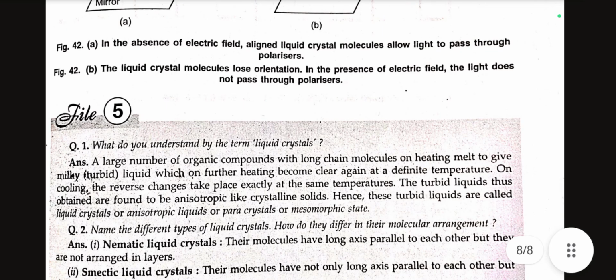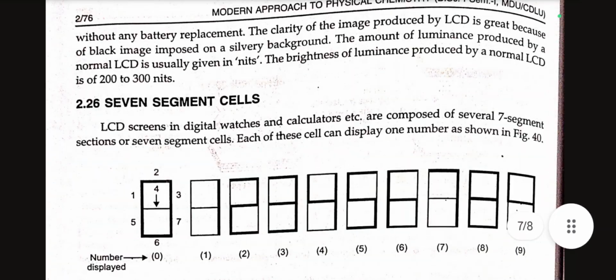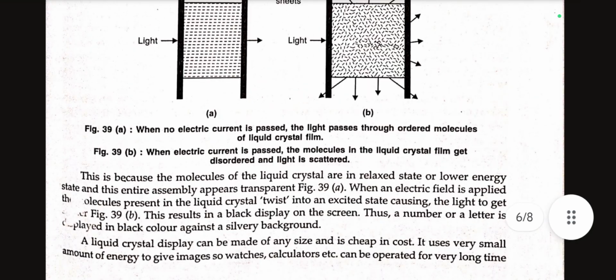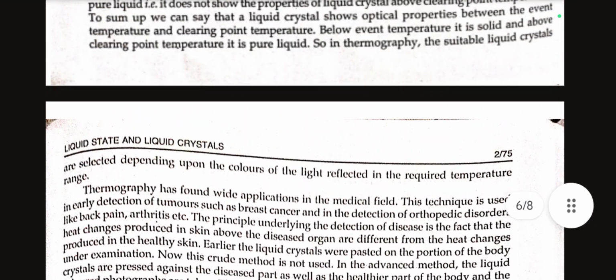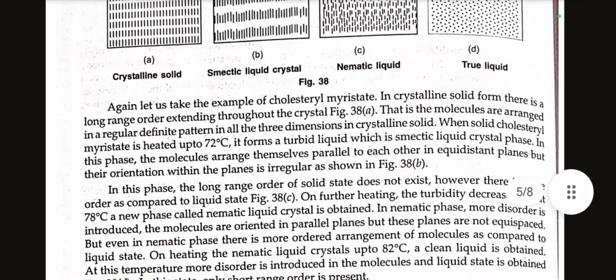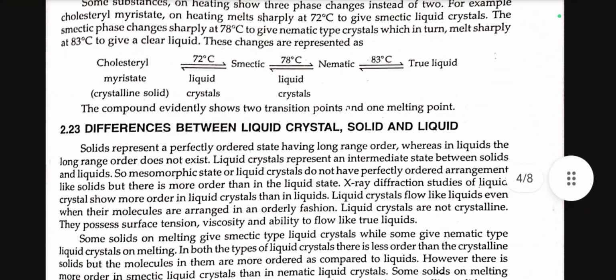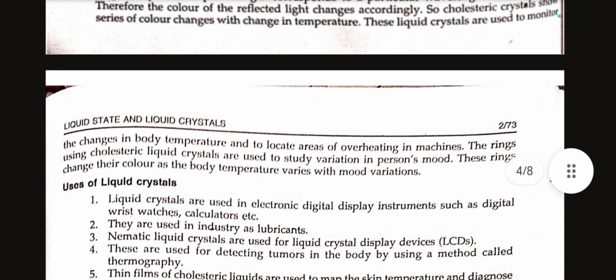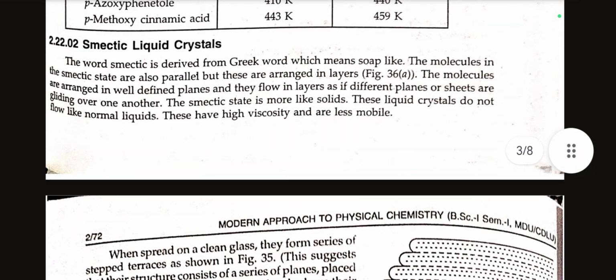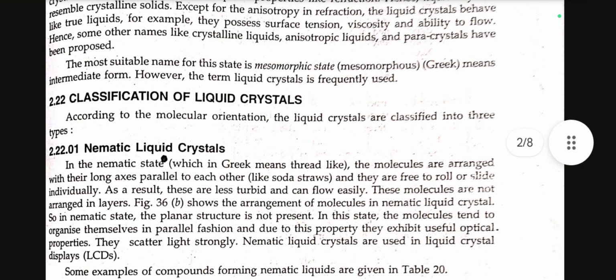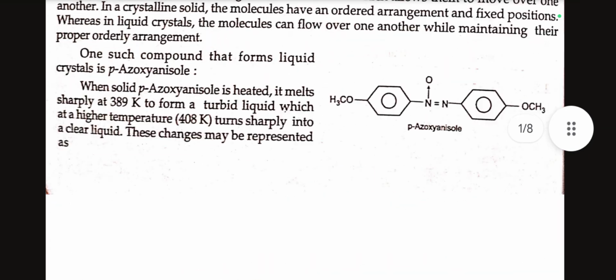So this was all about our liquid crystals, and here we have read about the 7-segment cells and about the principle of LCD, the liquid crystal display in the 7-segment cells, and then we discussed thermography, and after that we read about the difference between liquid crystal, solid and liquid, and then we read about the uses of liquid crystals, and cholesteric liquid crystals, and about smectic liquid crystals and nematic liquid crystals, and this was the classification of liquid crystals. So this was all about our video of liquid crystals.